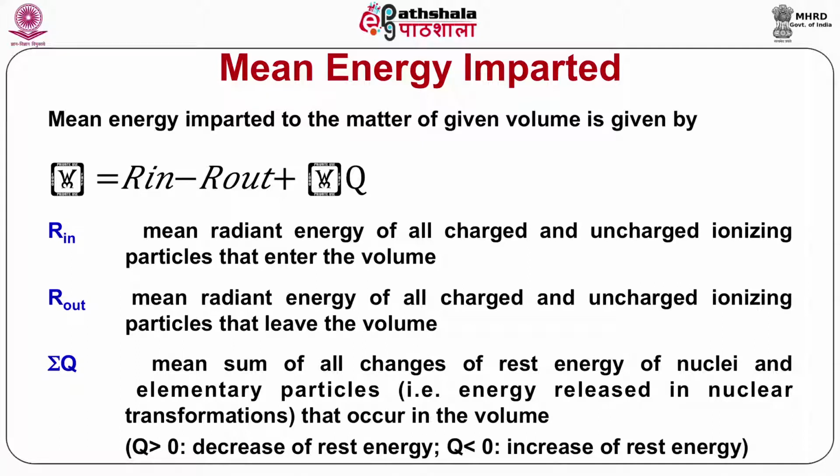ΣQ is the mean sum of all changes of rest energy of nuclei and elementary particles, that is energy released in nuclear transformations that occur in the volume. When Q is greater than 0, there is a decrease in rest energy, and when Q is smaller than 0, there is an increase in rest energy.